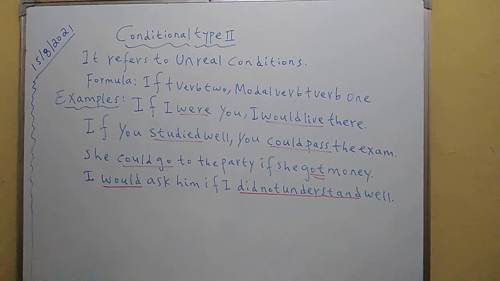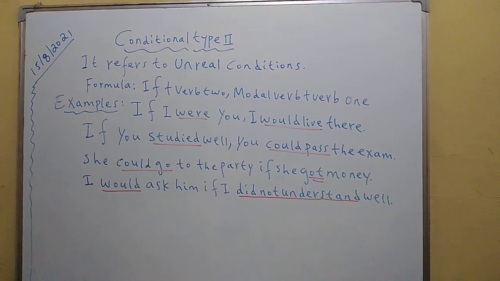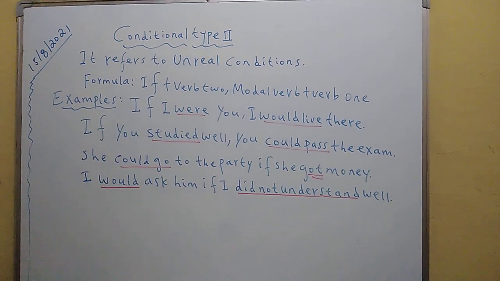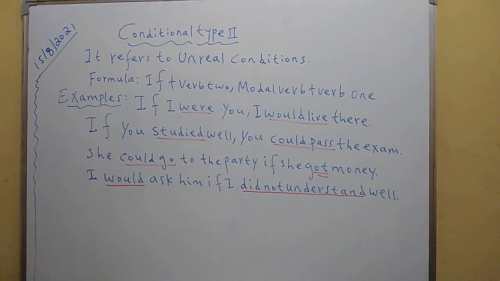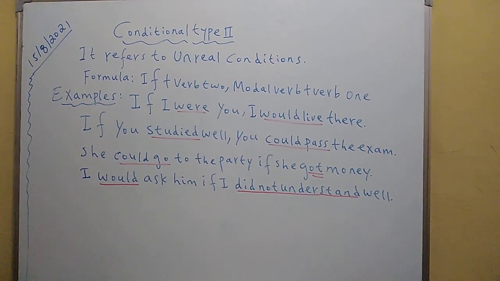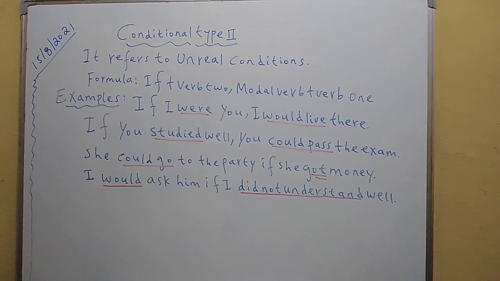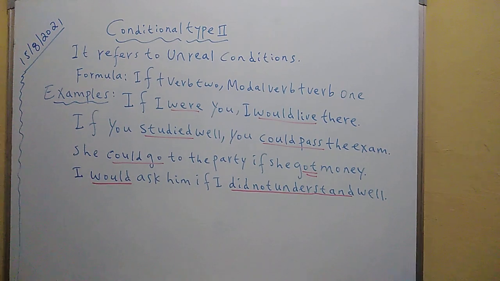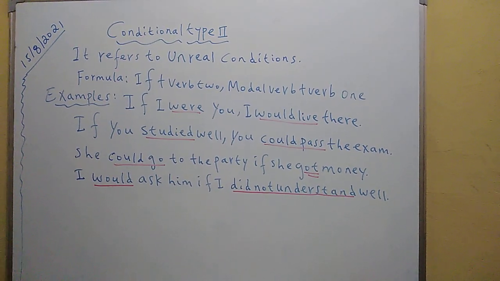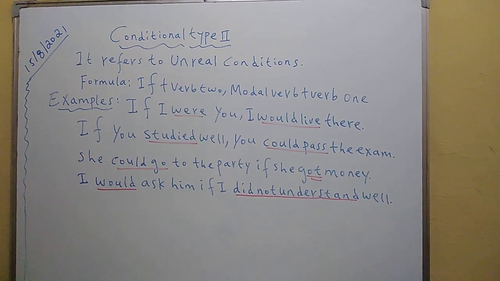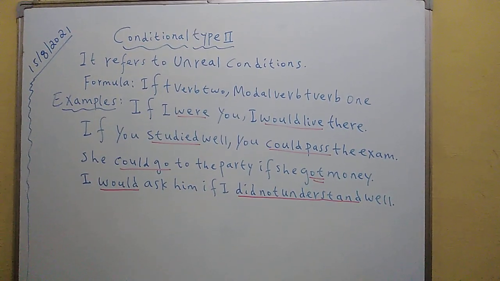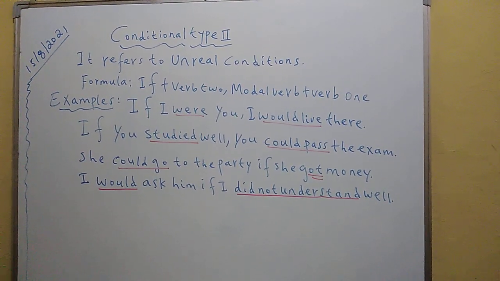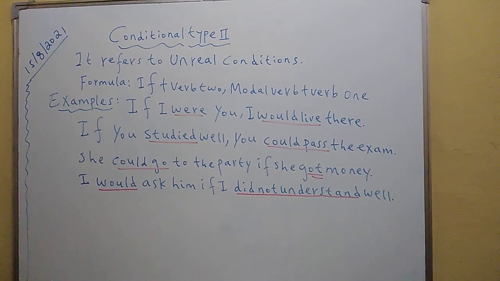Conditional type 2 is used to explain what's unreal, which doesn't represent the reality on the ground, conditions which are completely untrue, and the formula is if plus verb 2 in the dependent clause, and modal verb plus V1, which means verb 1, in the main clause.